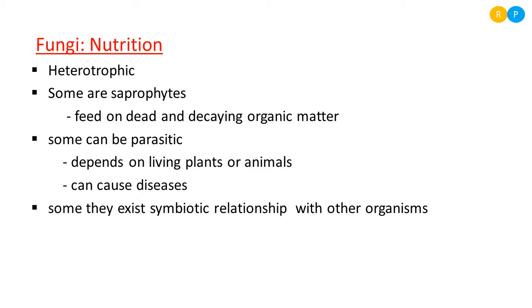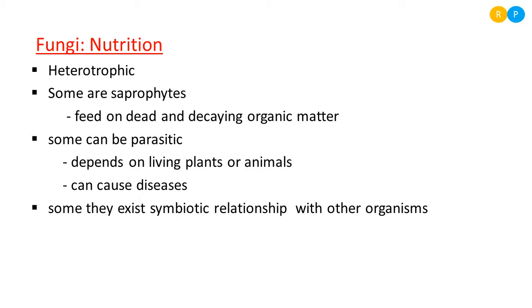Understood, right? When the fungi are associated with the plant root, the plant is going to get more water and minerals, and in return the plant gives shelter to the fungi. This kind of association is called symbiotic association. No one is getting harmed here, so both are mutually benefited. Clear, right? These are the different modes of nutrition we can find in fungi.